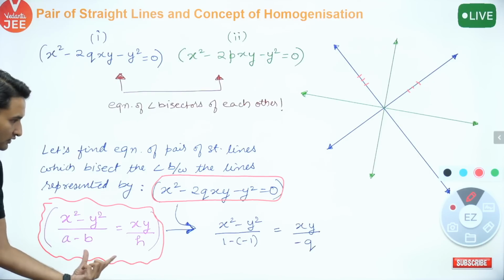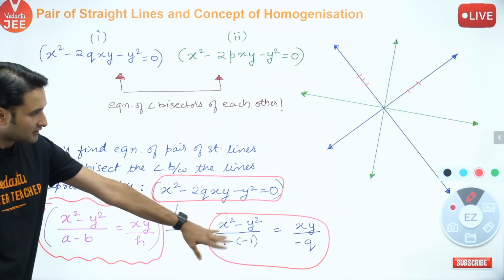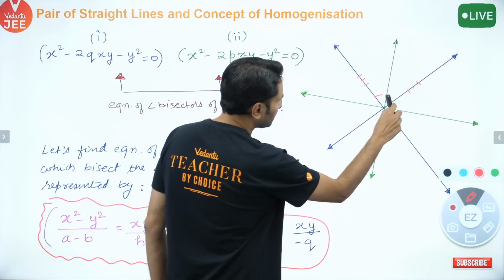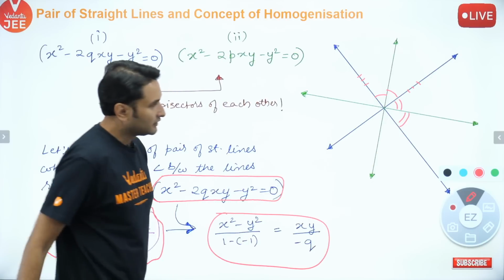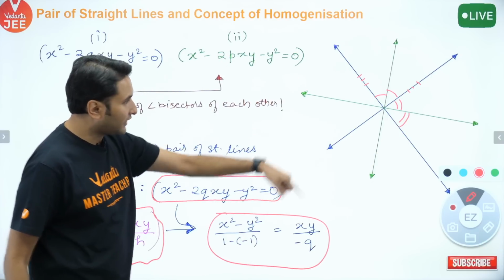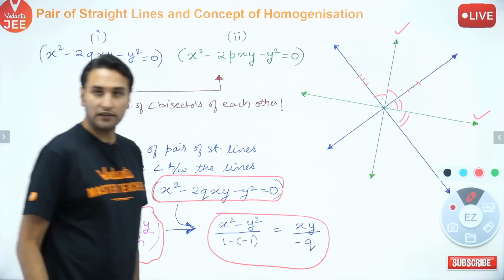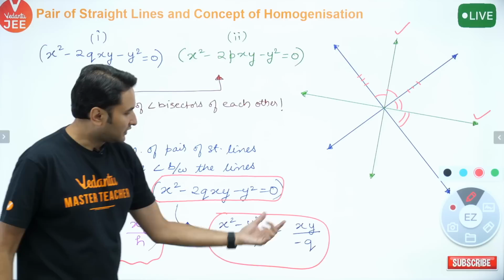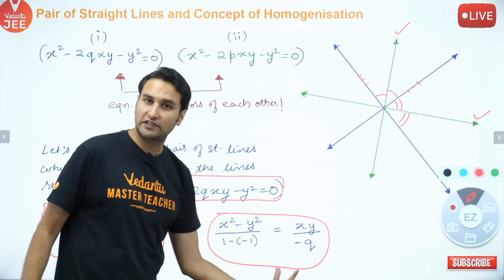Put the values here, you will get this equation. So this is the equation. This equation represents the angle bisector between the blue lines. And what are the angle bisectors between the blue lines? The green one, right? But the green one की equation is already given. ठीक है, so this equation and the green equation should be compared with each other, right?